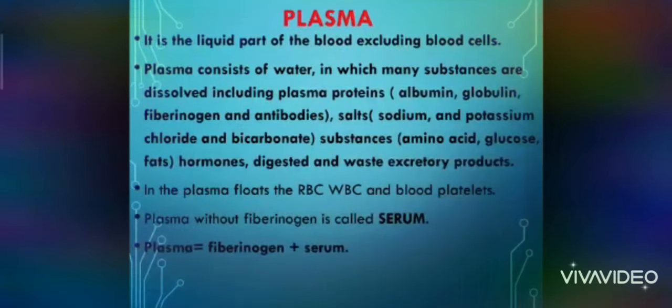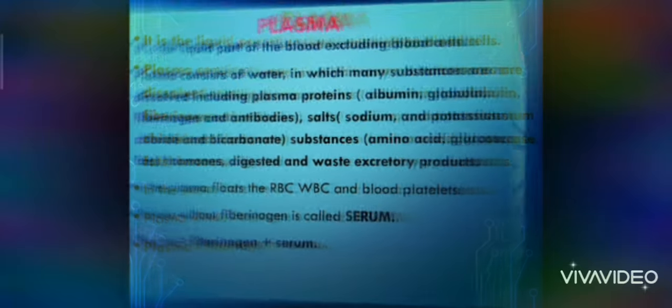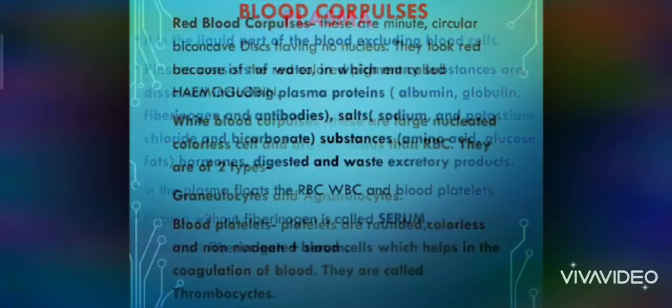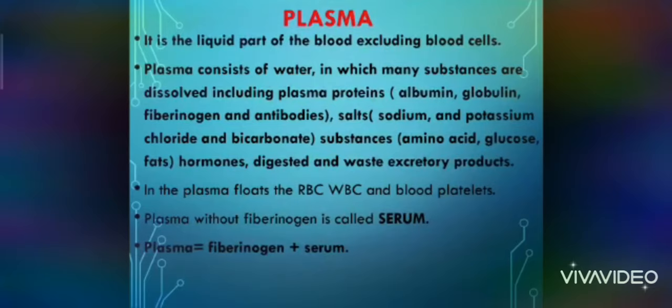What is plasma? It is the liquid part of the blood excluding blood cells. Plasma consists of water in which many substances are dissolved, including plasma proteins like albumin, globulin, salts like sodium, potassium, chloride, and bicarbonate, substances like amino acids, glucose, fats, hormones, and digested and waste excretory products. In the plasma float the RBC, WBC, and blood platelets. Plasma without fibrinogen is called serum.